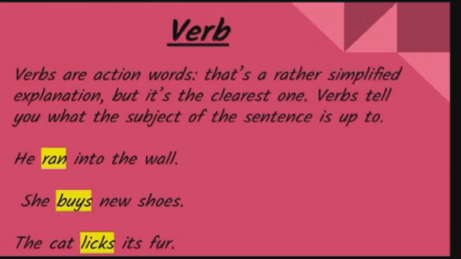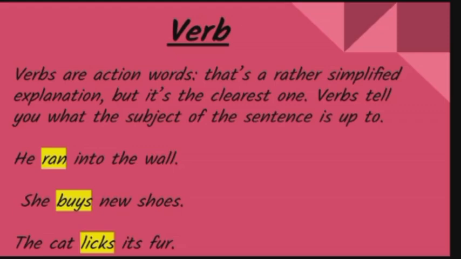So now we are going to see about verb. Verbs are action words. That's a rather simplified explanation, but it's the clearest one. Verbs tell you what the subject of the sentence is up to. The verb is always an action word. So I will give an example.